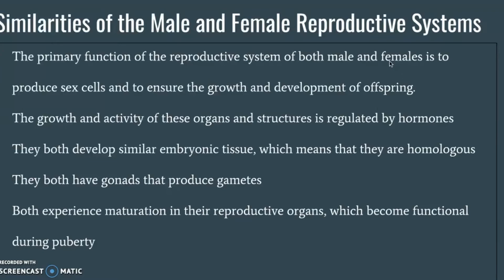They both develop from similar embryonic tissue, which means that they are homologous. They both have gonads that produce gametes. Both experience maturation in the reproductive organs, which become functional during puberty.